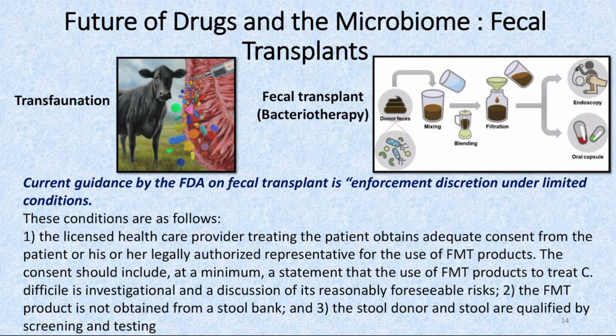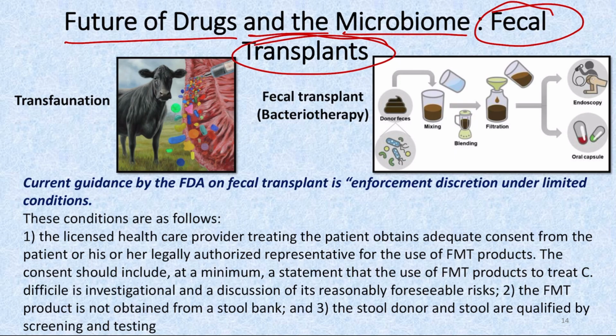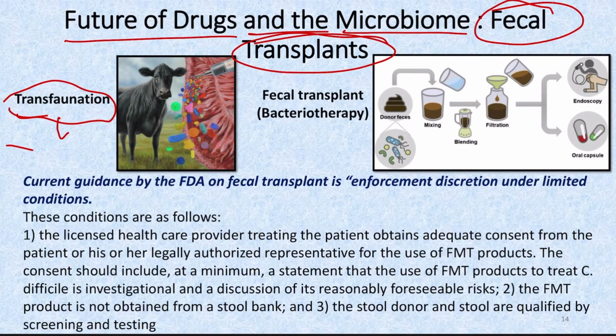Now coming to the future of the drugs and the microbiome. In this, first we will be discussing the fecal transplant. But before going into the fecal transplant, let's discuss what is called transfaunation. Transfaunation is basically the transfer of the microbes from a healthy livestock into an unhealthy livestock. So this is used for the management of diarrhea, constipation, and decreased milk production in the livestock.